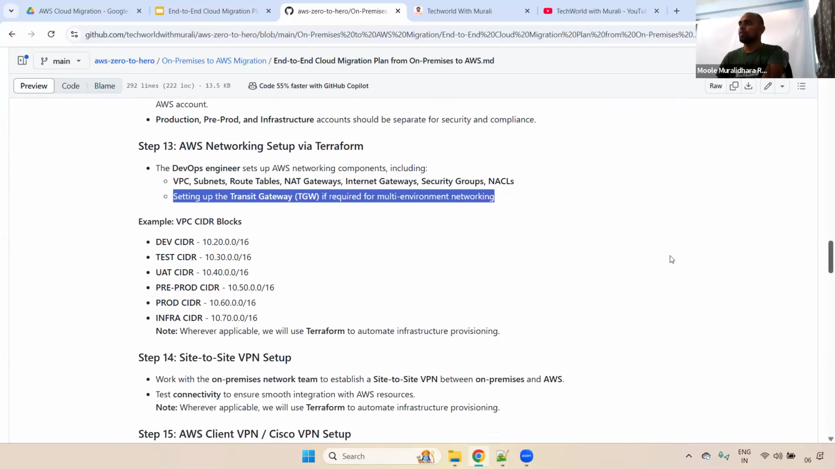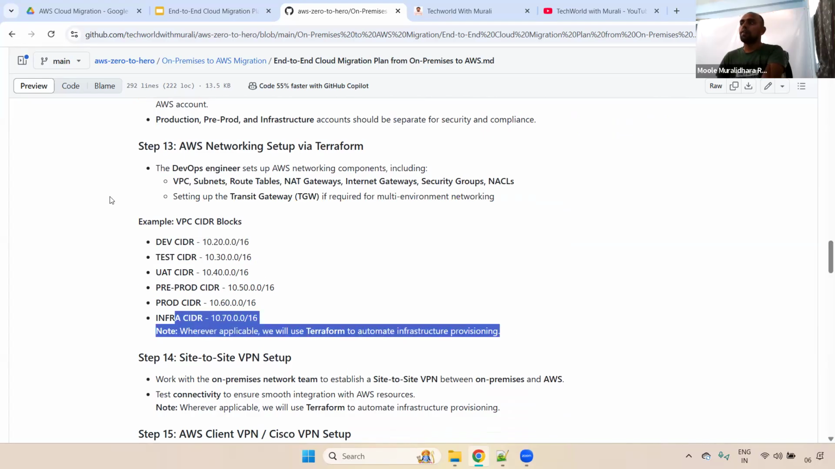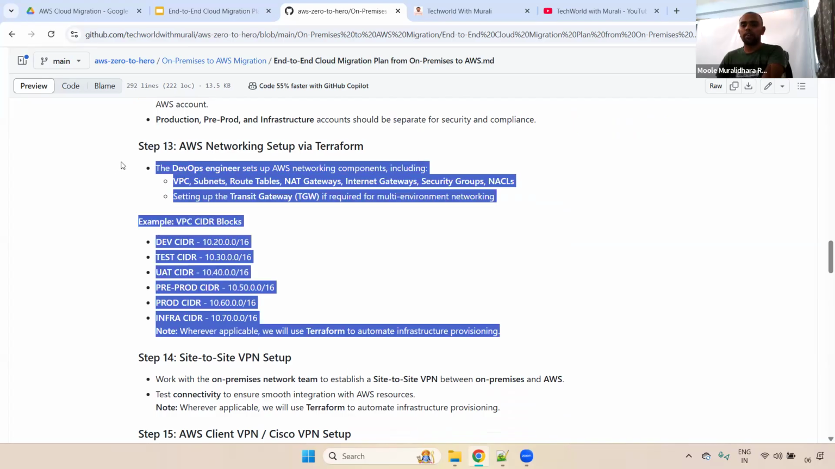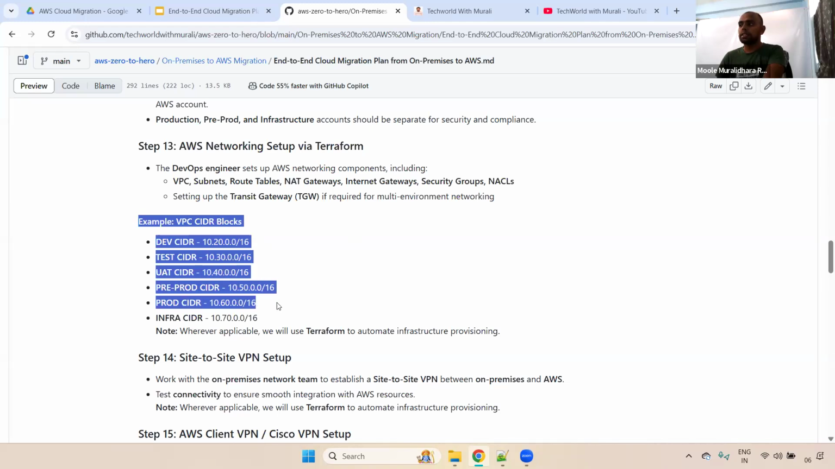So here, for example, if you see, these are the CIDR ranges. Dev CIDR range is 10.20, 10.30, 40, 50, 60, 70. And remember one thing, whenever you are creating anything networking related, I highly recommend we always go with a Terraform script. We write the Terraform script and then we create the infrastructure. And one more thing you have to remember, guys, when you are choosing the CIDR ranges, this AWS CIDR range and also your on-premises CIDR range should be different.